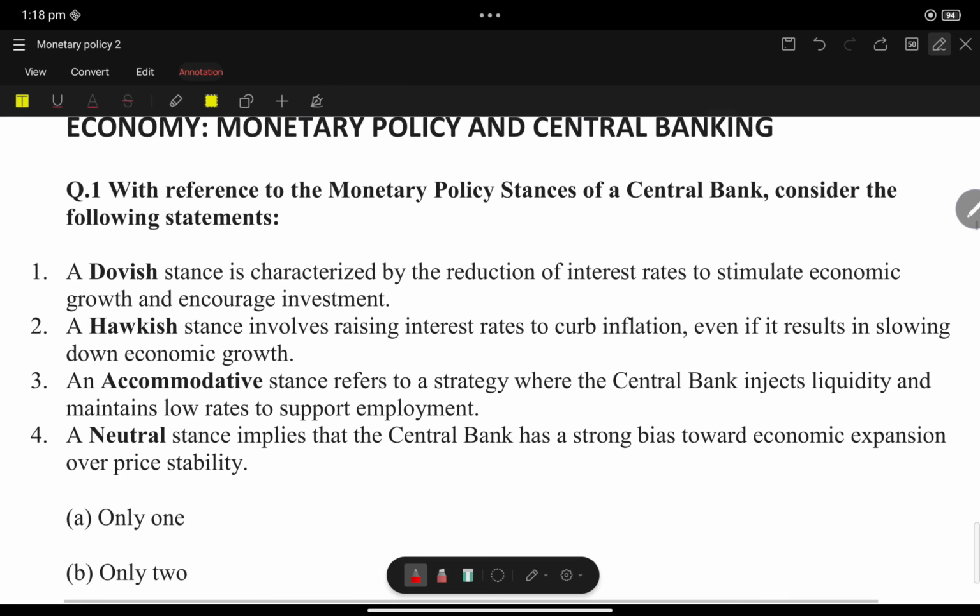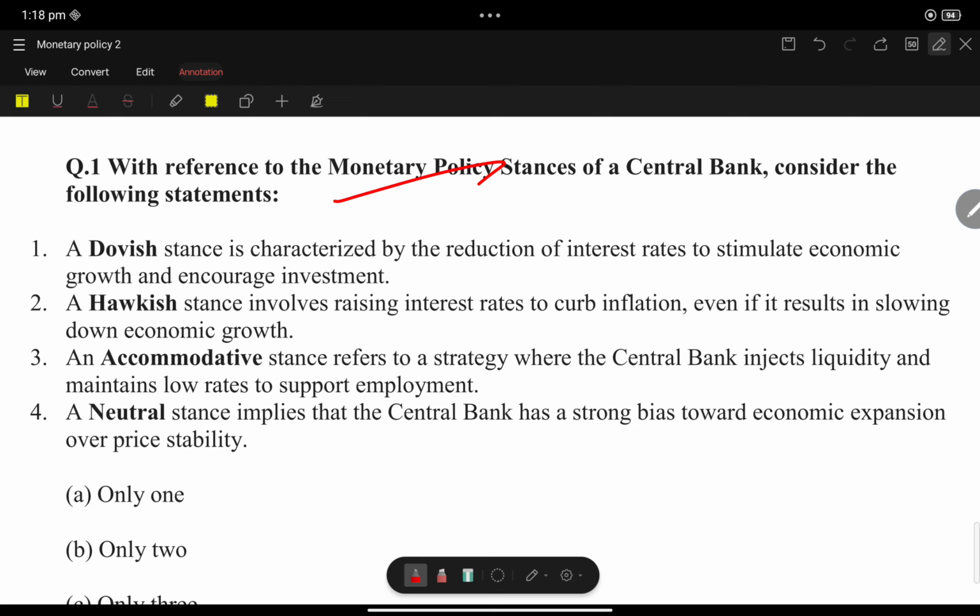Balanced approach. Now we can have an MCQ with respect to the above point. The dovish stand is characterized by reducing the interest rate to stimulate economic growth and encourage investment.